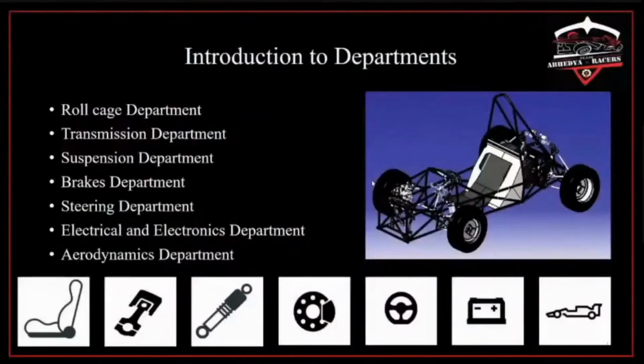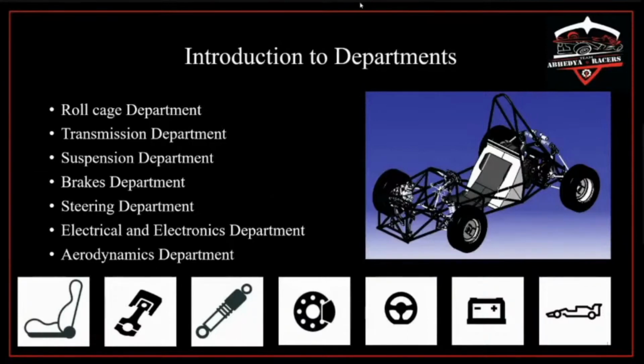I will now give you a short introduction to all departments. This will help you to understand the whole webinar more effectively. So we work in 7 different departments. As you can see here, there is a roll cage department, transmission department, suspension department, brakes department, steering department, electrical and electronics department, and aerodynamics department.